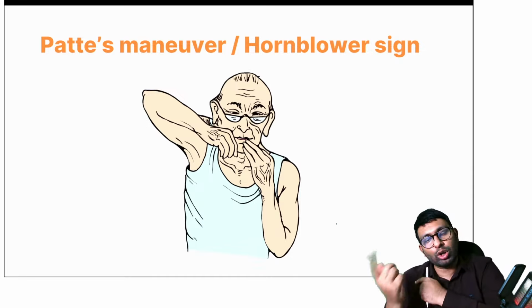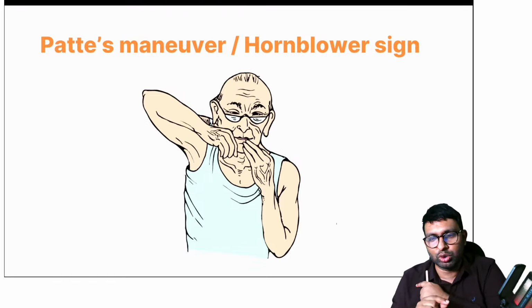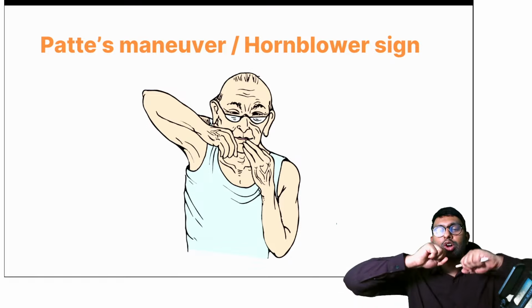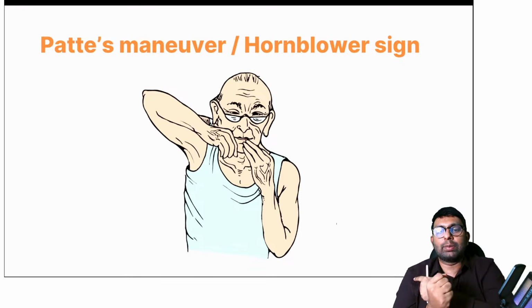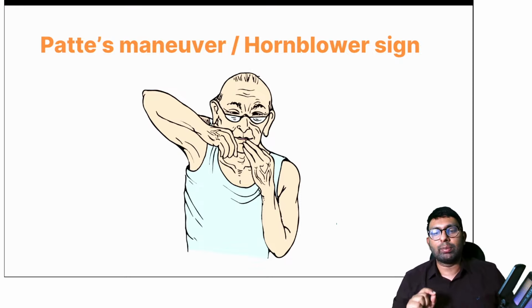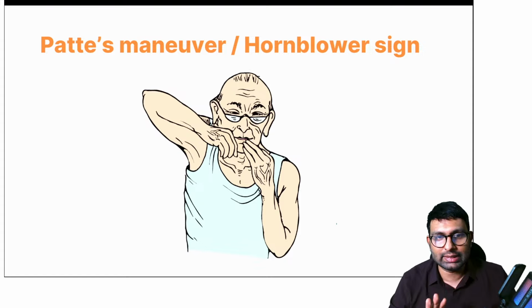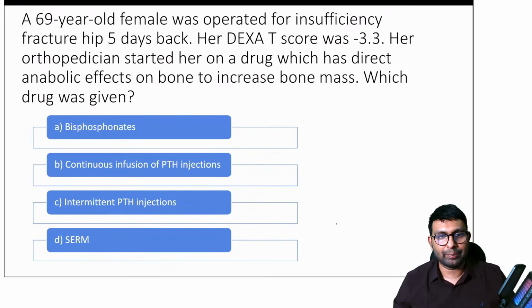Teres minor and also infraspinatus, you can't differentiate between both of them. But in Patte's or hornblower's sign, you ask the patient to keep the hand like this. If he is not able to keep this hand, that means either teres minor or infraspinatus is weak. Okay, this is Patte's or hornblower's test.